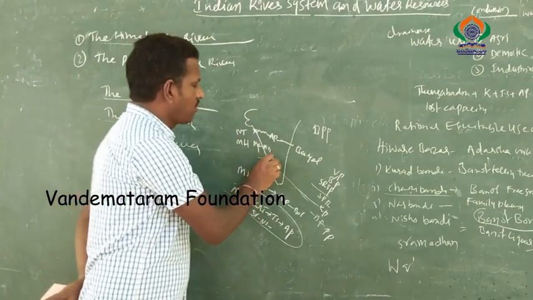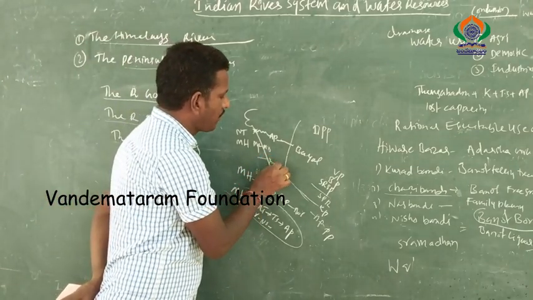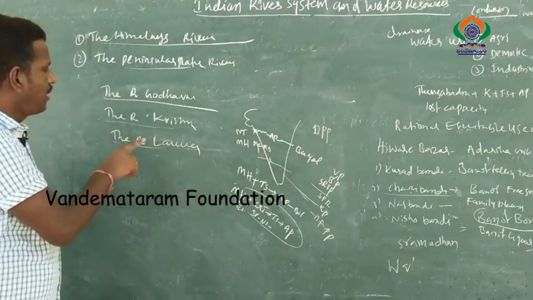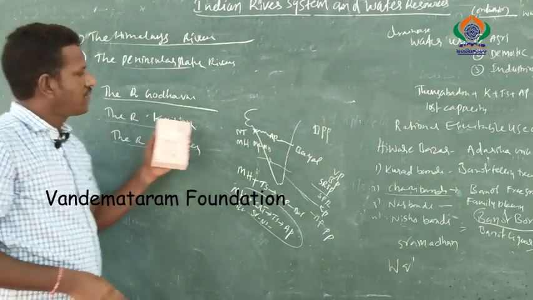Next we discuss river Kaveri. River Kaveri's birthplace is Karnataka. Next it enters Tamil Nadu state, then the Bay of Bengal. So the river Godavari, river Krishna and river Kaveri are the important rivers in the peninsular plate.